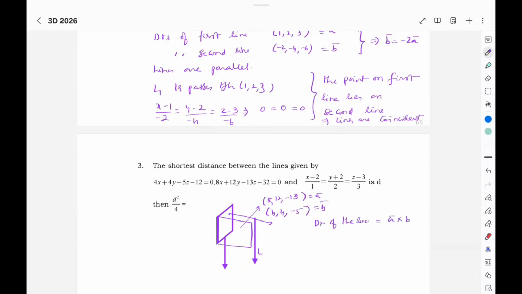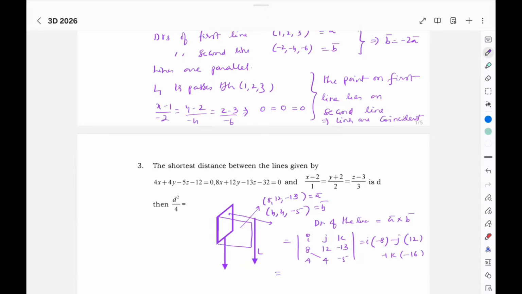a vector perpendicular to both A bar and B bar is A cross B. With 4, 4, -5 and 8, 12, -13, here you get i(-60 plus 52), minus j(-40 plus 52), that is 12, plus k(32 minus 48).